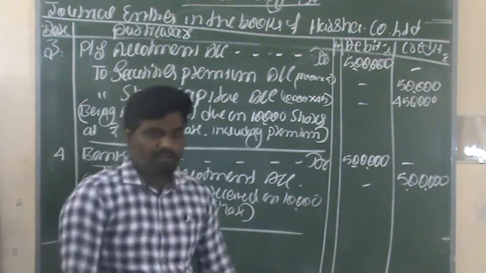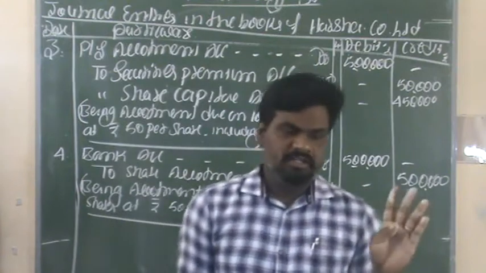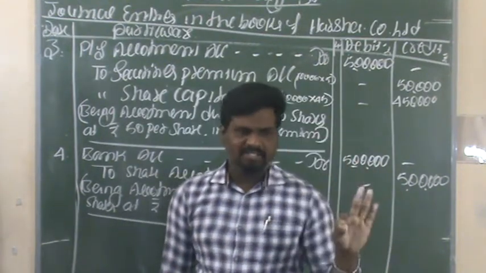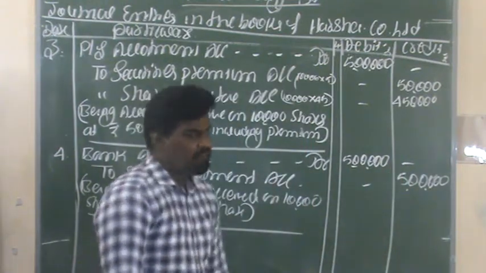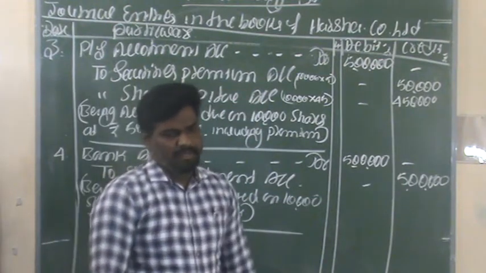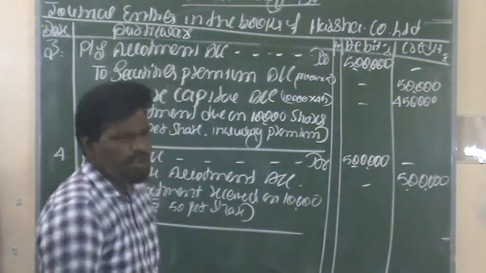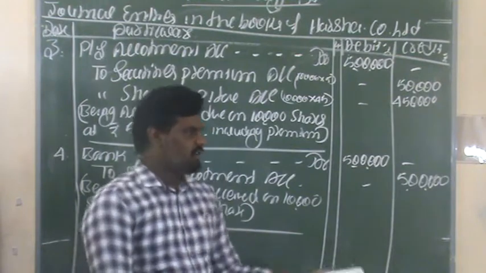So as of now we have finished two stages. The first stage is related to application, right? The application stage contains two necessary entries. The second one is the allotment process. In this allotment, the first entry is regarding due, and the next entry is regarding receipt of allotment. The next stage after allotment is related to the first and final call.